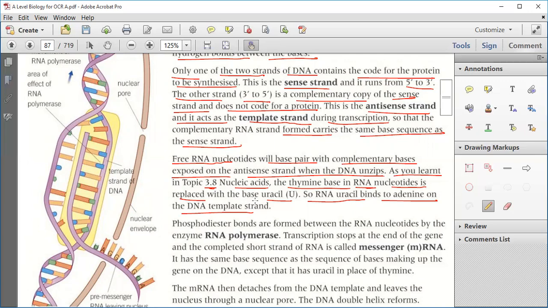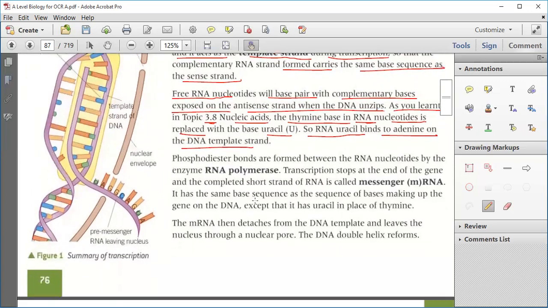Now, phosphodiester bonds are formed between RNA nucleotides by the enzyme RNA polymerase.